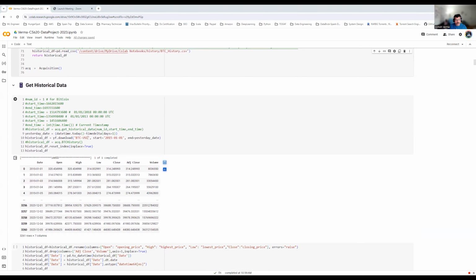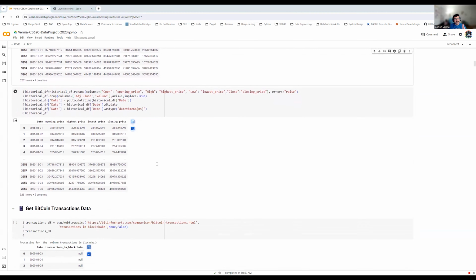For historical data, I'm passing Bitcoin USD as the code, and the start date of the API is 2015-001. The historical data will be collected in a data frame using pandas.